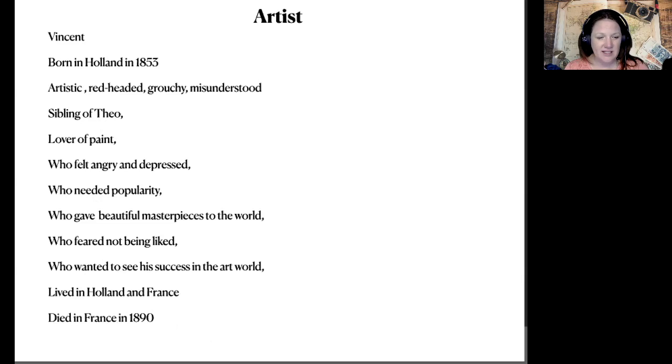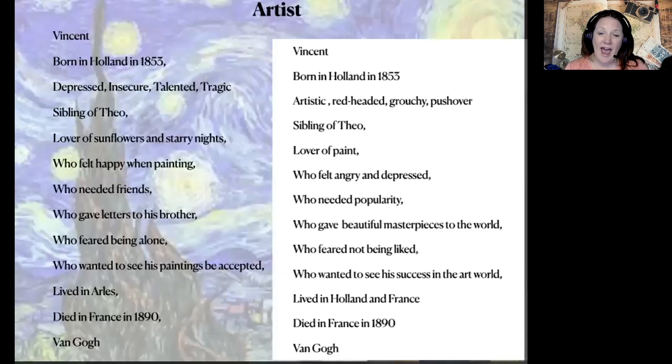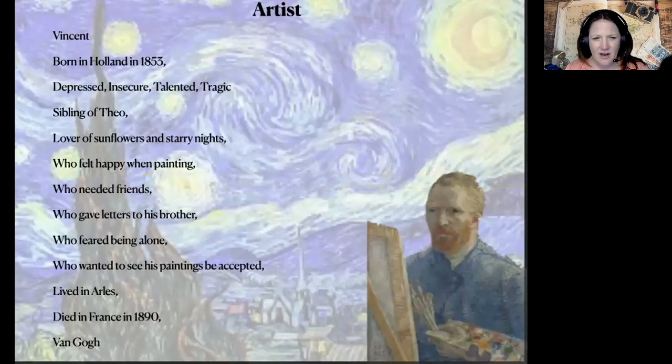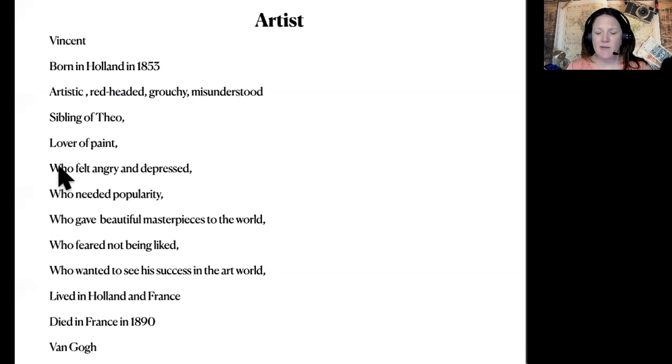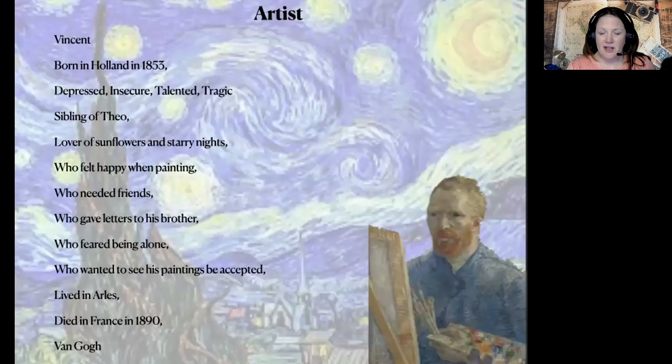And then the last one's easy. You just put the character's last name, which is Van Gogh. All right, so I'm going to show you how it looks. Okay, this is how it looks when you're finished. Now, this is a little different than what I just wrote here. This one came from a live group that I taught, and these are some of the ideas that they came up with. This is the one that I came up with before I taught that class.